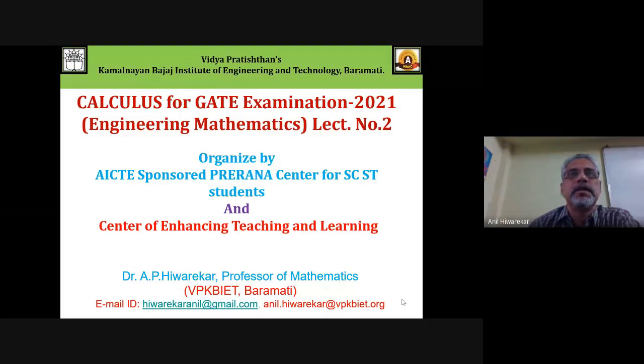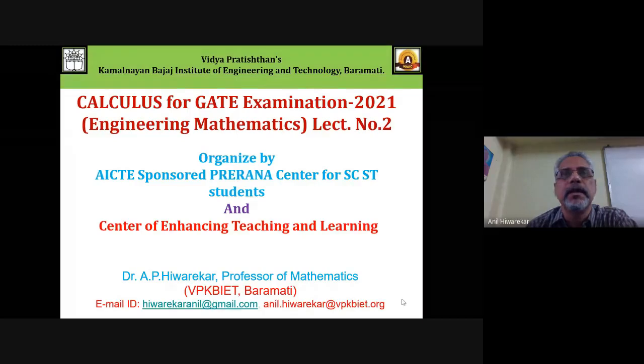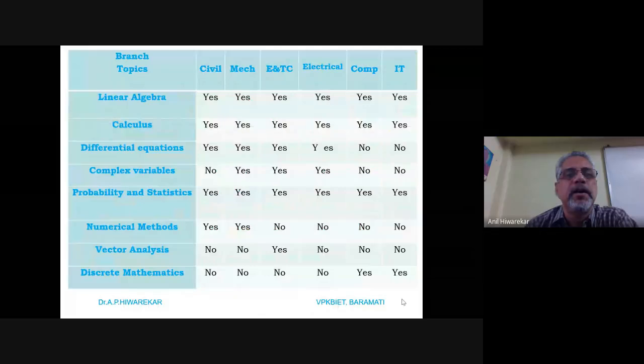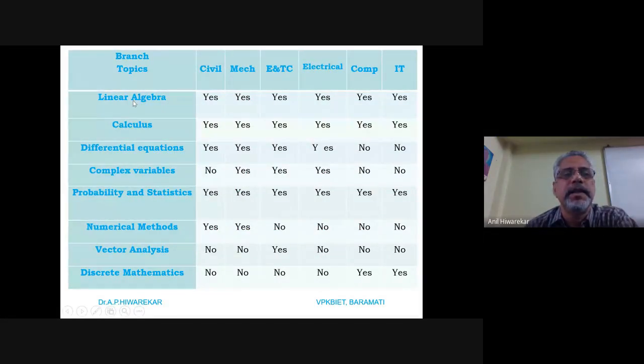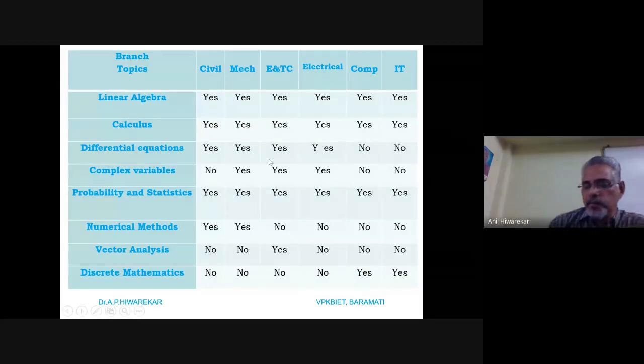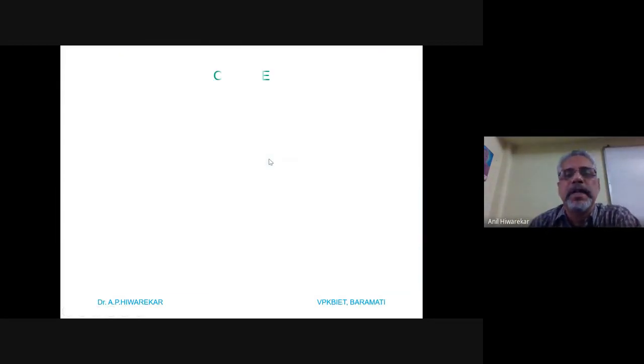Okay. So this is the second lecture. Last time we already saw some part of calculus, and today we are continuing with another part. In the last period we already saw this particular table, and in this we have seen linear algebra, which was already taught by Boite madam. Then statistics and probability, that was taught by Sonone sir, and calculus, that I am dealing with. And last time we already did some part of that.